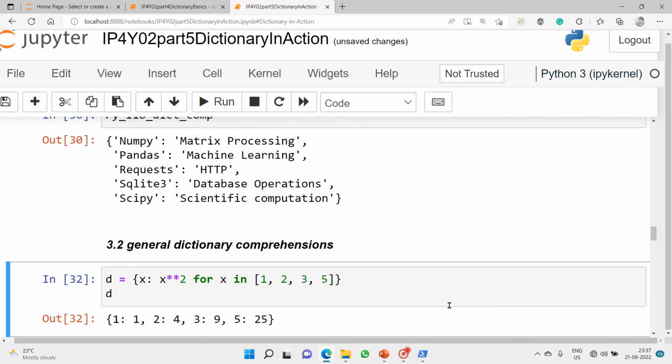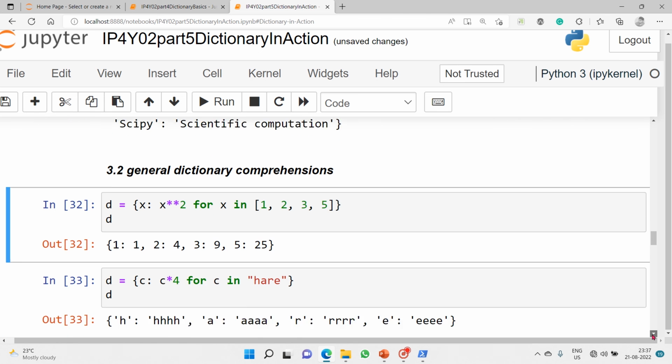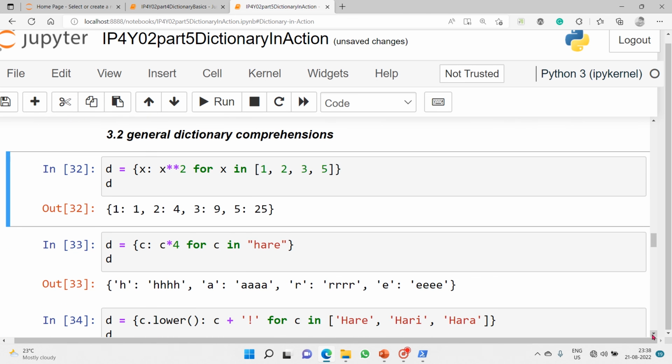Then we will look into general dictionary comprehensions. Here it is similar to list comprehension.